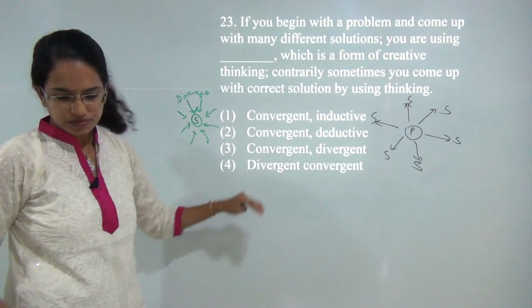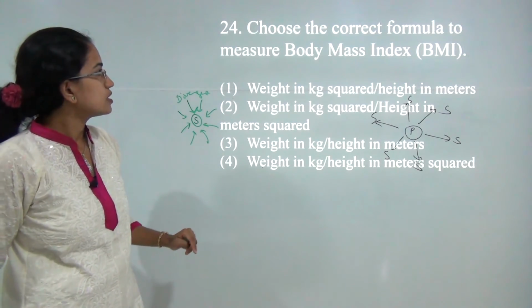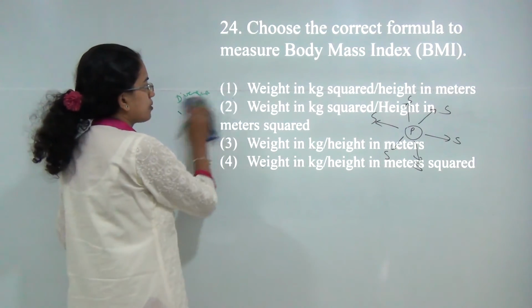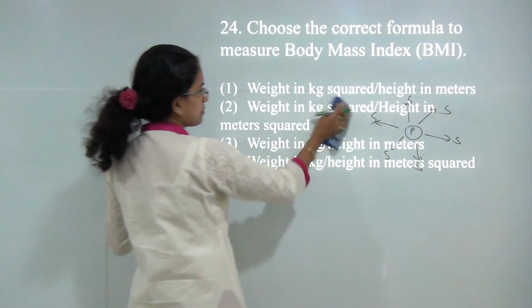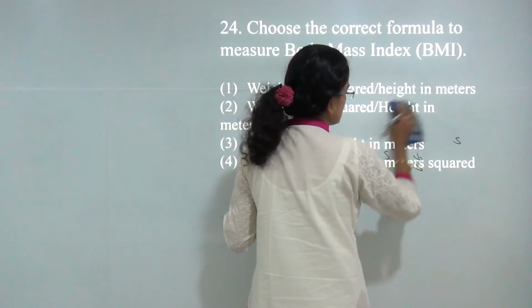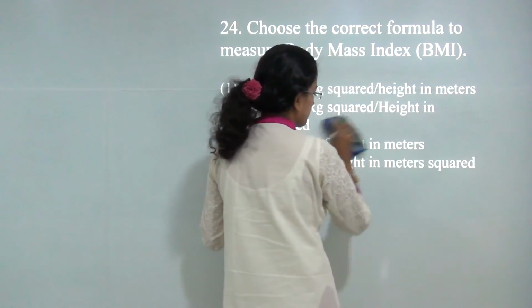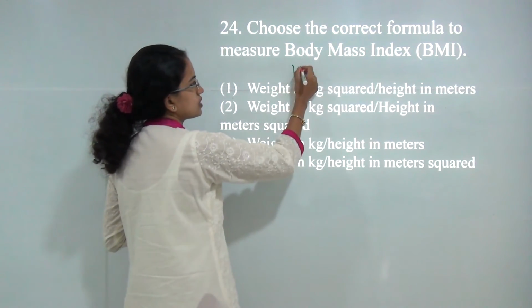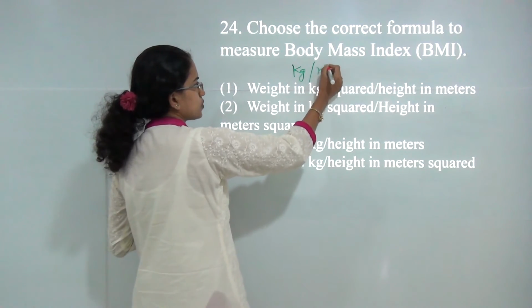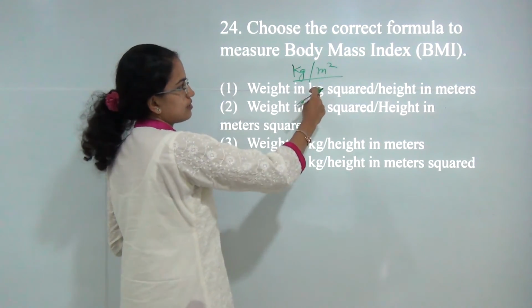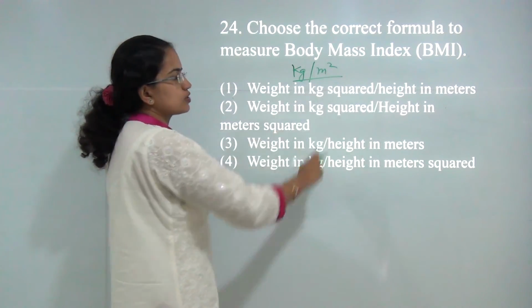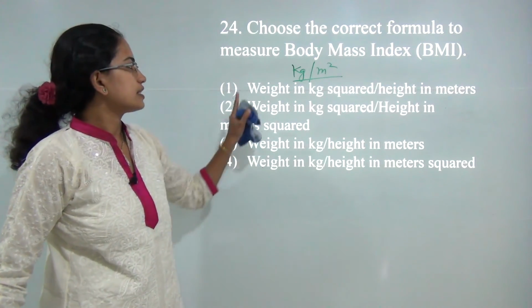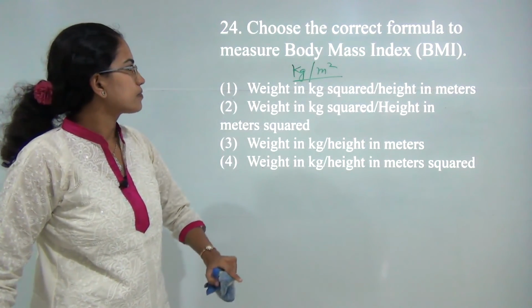That's 3. Next. Which is the correct formula for body mass index? So when we talk about body mass index, it's the weight of the person divided by the squared height in meters, and the unit that we use is kg per meter squared. So from the unit itself, you can say it's weight divided by the square of height. So that is how we calculate the BMI.